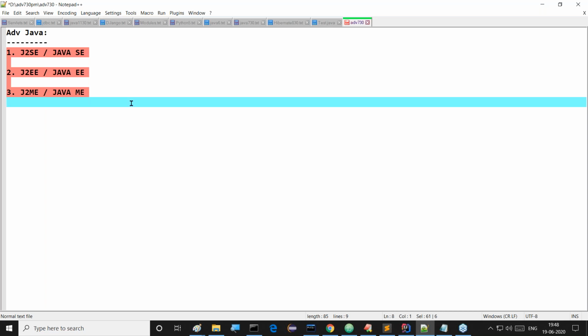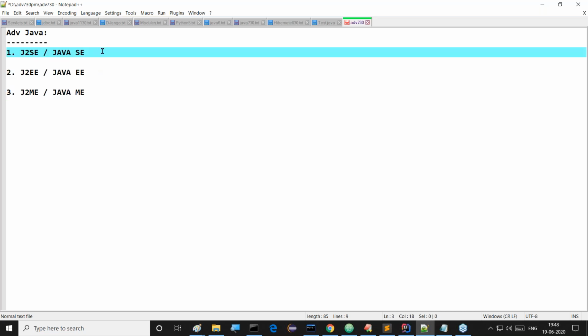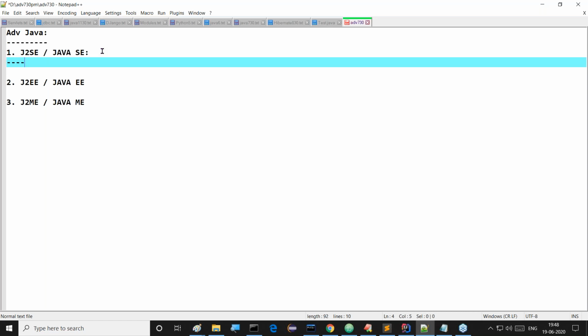Out of these three parts, what are we able to see inside J2SE, what inside J2EE, and what inside J2ME? If you observe this clearly, in J2SE, first of all, I think some of you are not aware of the abbreviations even, so I'm giving clarity. The J2SE part is which one? Java 2 Standard Edition. All of you observe this clearly. Java 2 Standard Edition is the abbreviation for it.